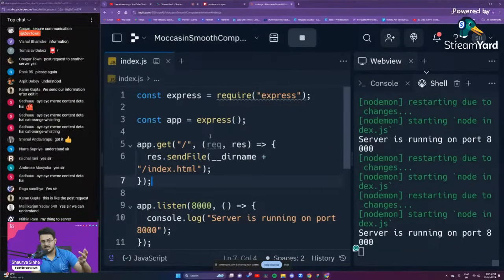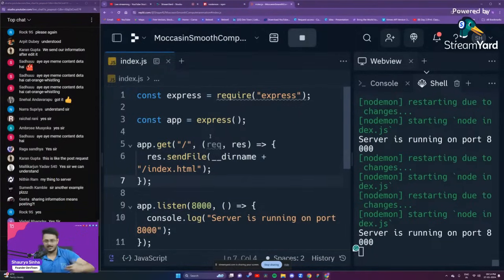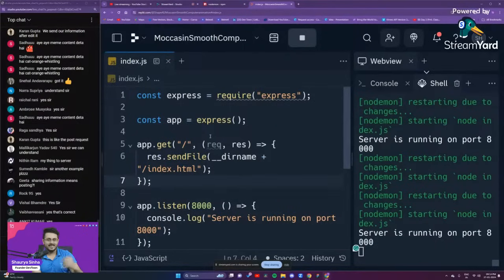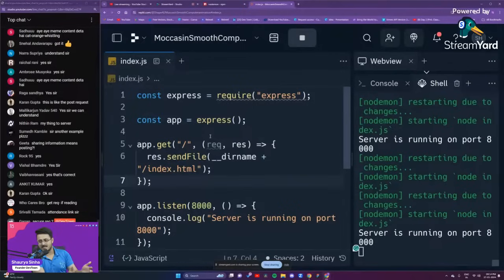Like the get request is more like a get me... okay, I will not say this, but get me a sandwich. So you are sending a get request to the particular girlfriend that get me a sandwich, and then the sandwich will never come because feminism. But nevertheless, that is how the get request works. You are sending a get request to the server, and the server is responding back with the files, the HTML, CSS, and JavaScript files.